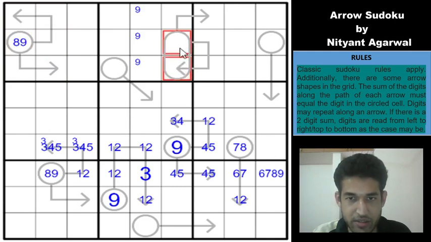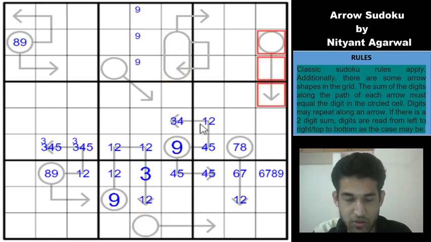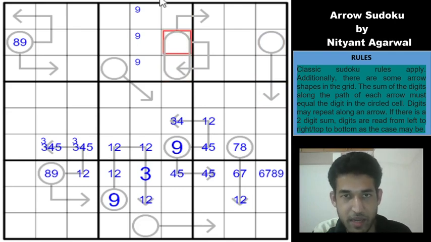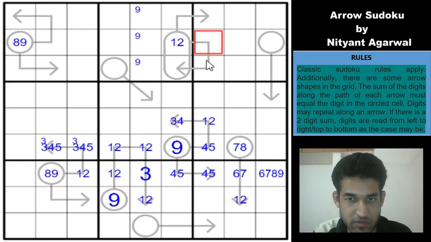So let us look at this arrow now. I think the rest of the arrows are not so easy to get some digits, but this looks very easy. Why is that the case? Because we have a 2-digit sum here, which means that this can maximum be 1 or 2, right? You cannot have a 3 here because of the length of the arrow. There is a 2-cell long arrow stem, so you can't have a 3 here.